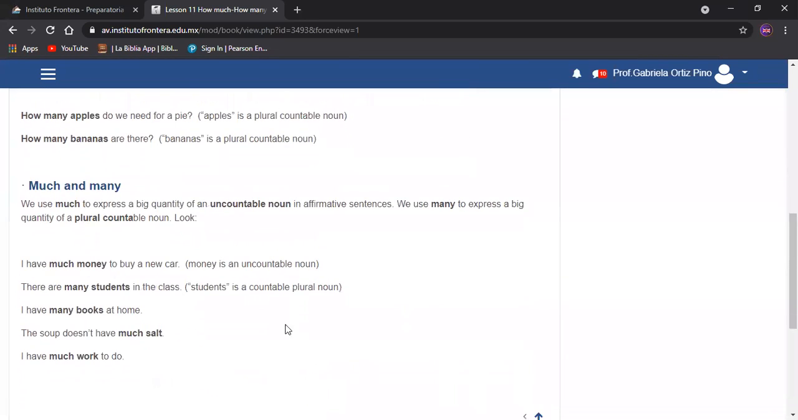Much and many. We use much to express a big quantity of an uncountable noun. In affirmative sentences, we use many to express a big quantity of a plural countable noun. Look, I have much money to buy a new car. Money is an uncountable noun. There are many students in the class. Students is a countable noun.